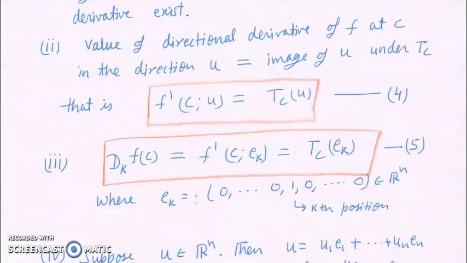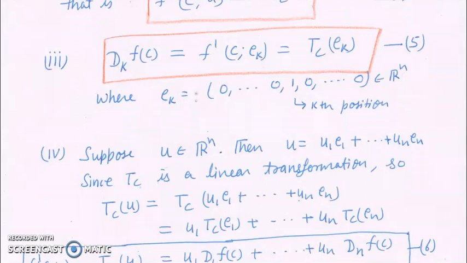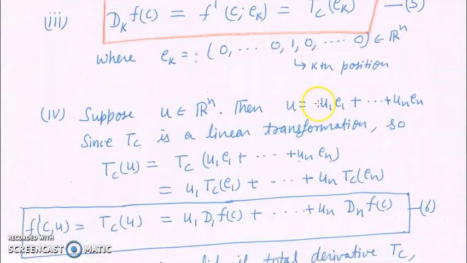Now also, when directional derivatives exist, all the partial derivatives exist. So if we determine Dk f(c), then Dk f(c) is f'(c;ek), and that is equal to Tc(ek), where ek is the kth coordinate vector. Now again, suppose u is in Rn, then u can always be written as a linear combination of the basis vectors e1, e2, up to en. So u is equal to u1 e1 plus u2 e2 up to un en.